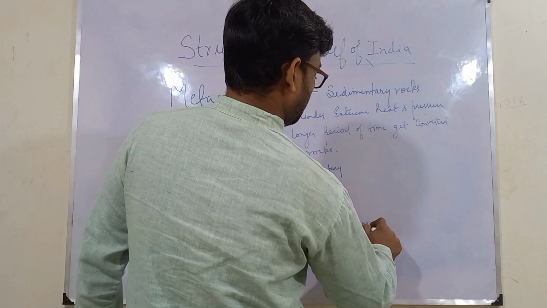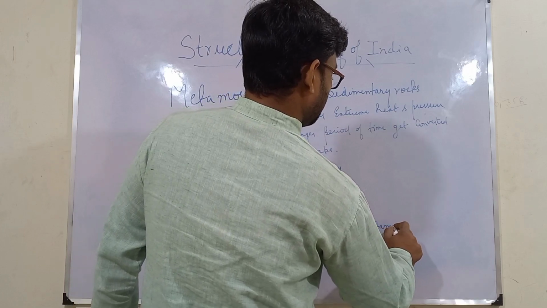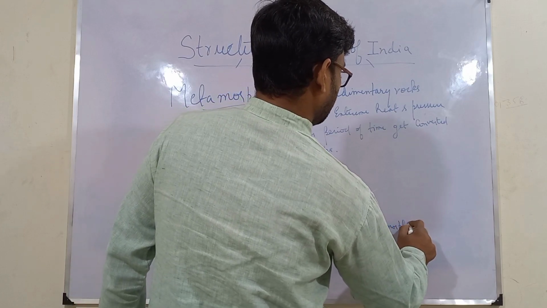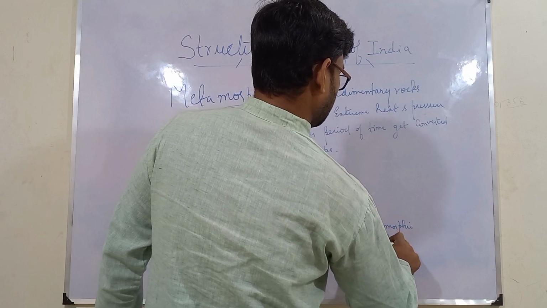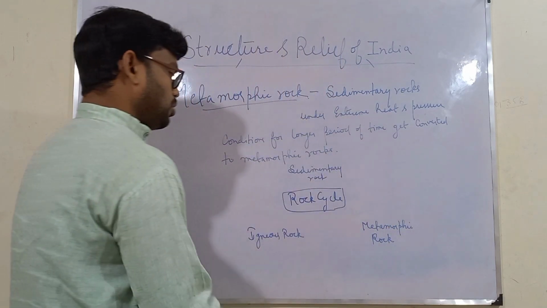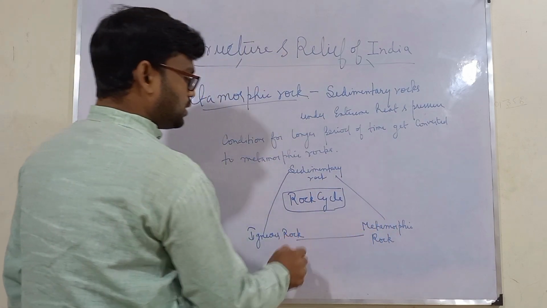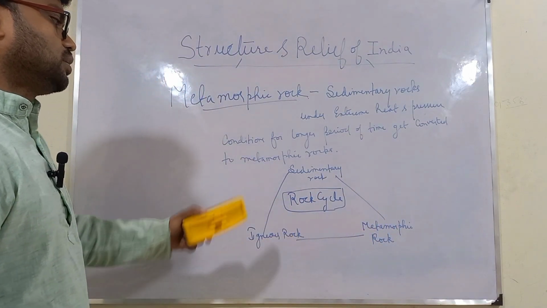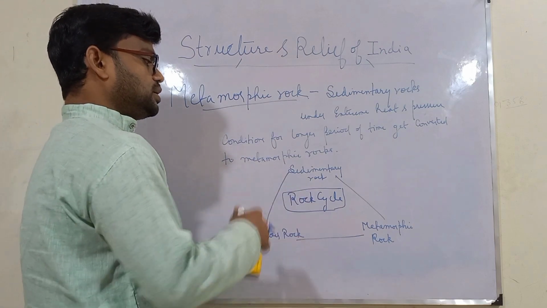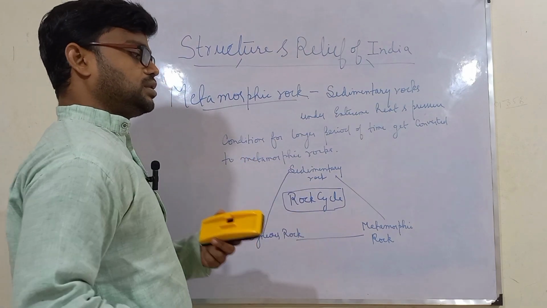And here we have metamorphic rocks. Now under the rock cycle, we know that these three types of rock are present on the earth, and continuously these three types of rock only change their form.